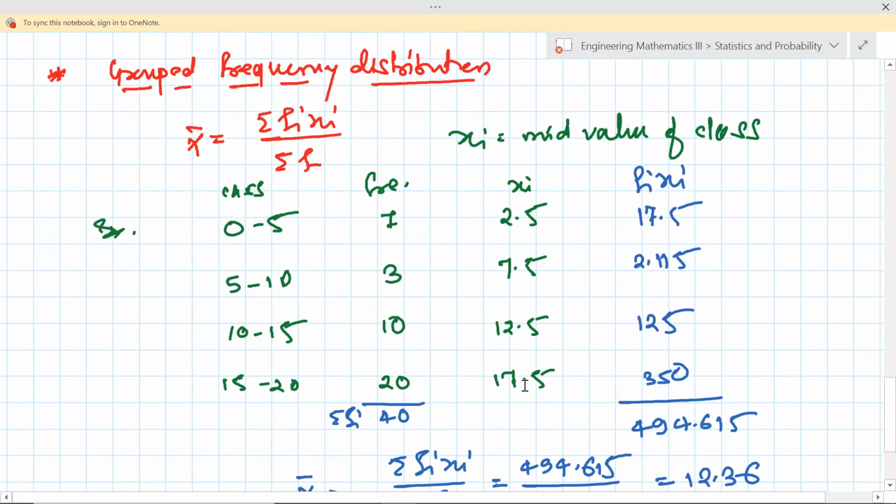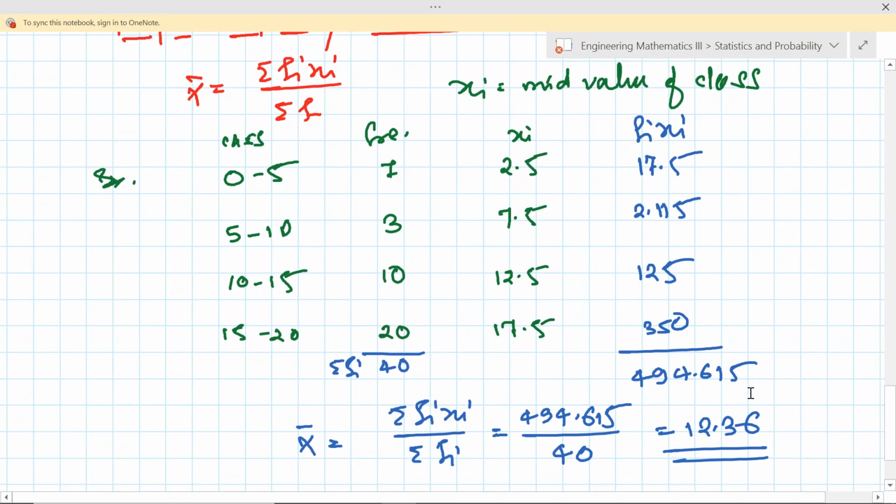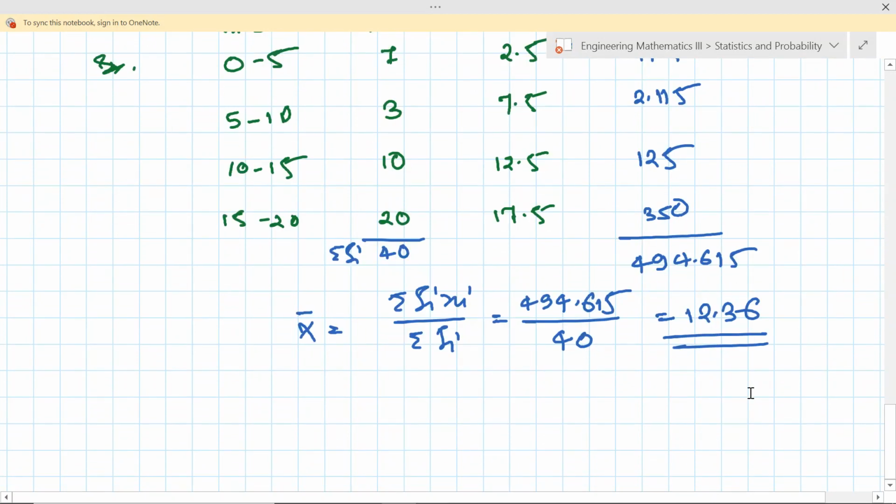The same approach applies for group frequency distribution, the only difference being that here we need to find the mid value of the class. If we have 0 to 5 as the first class, we take the average of these two values: 0 plus 5 divided by 2 is 2.5, the mid value of the class interval. Then take the summation of fi xi, and this is my x bar.